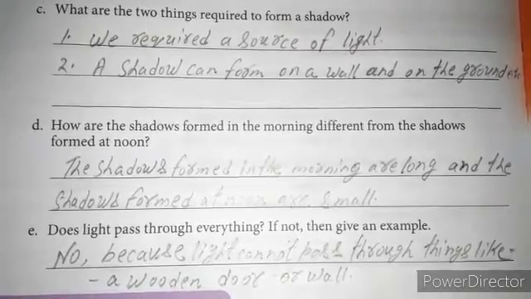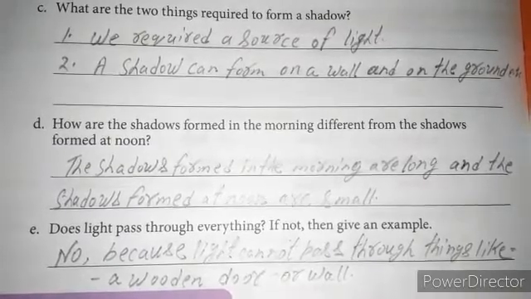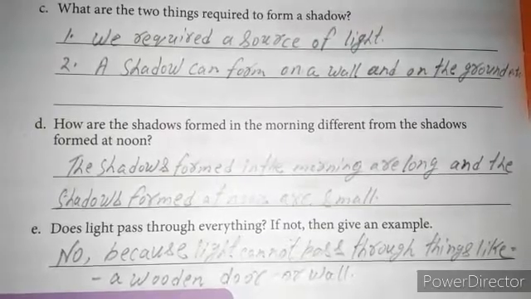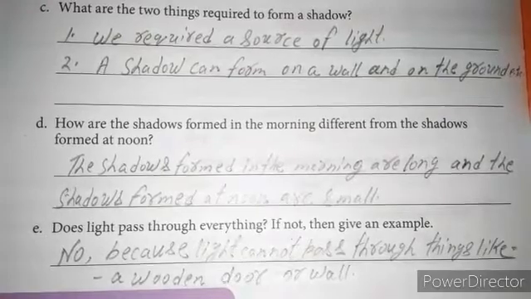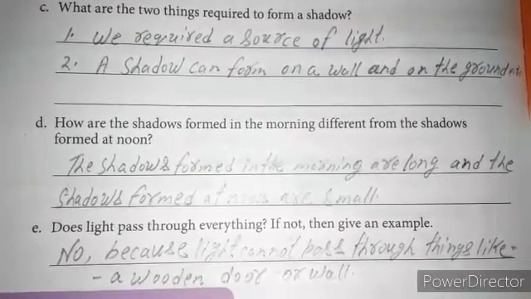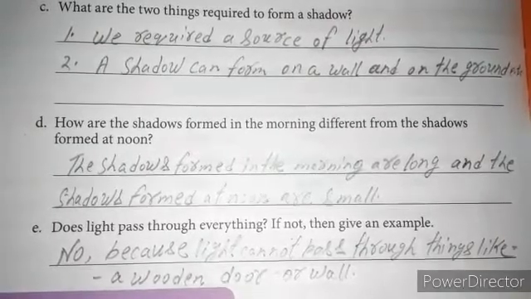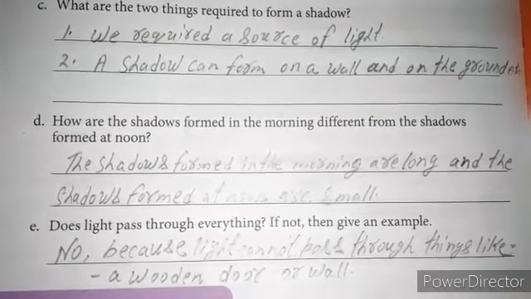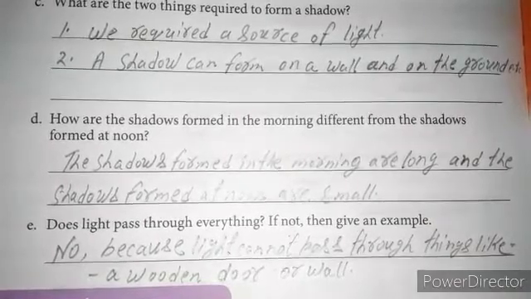Now next question, how are the shadows formed in the morning different from the shadows formed at noon? Our answer is the shadows formed in the morning are long and the shadows formed at noon are small. Simple, because when it is morning it appears long, and when it is noon it appears small.